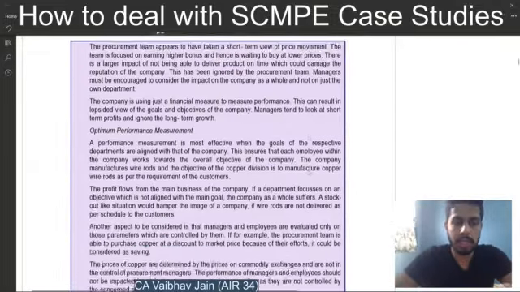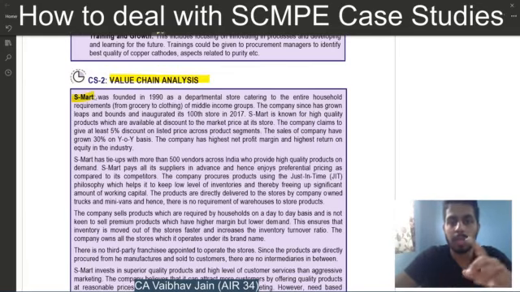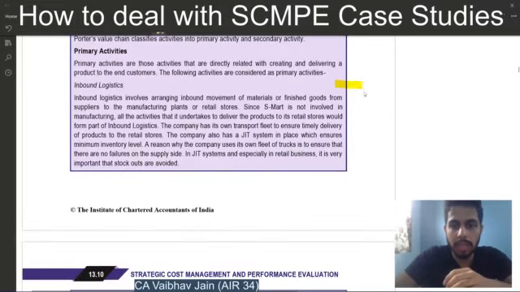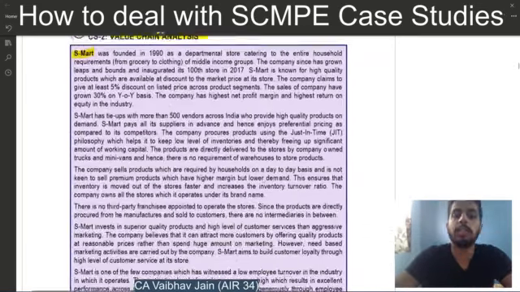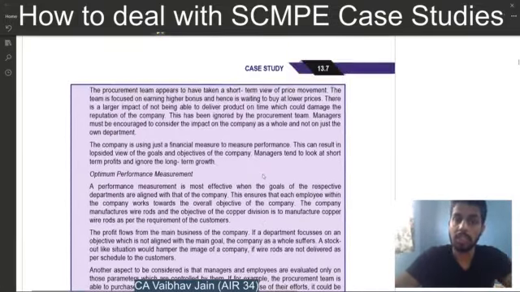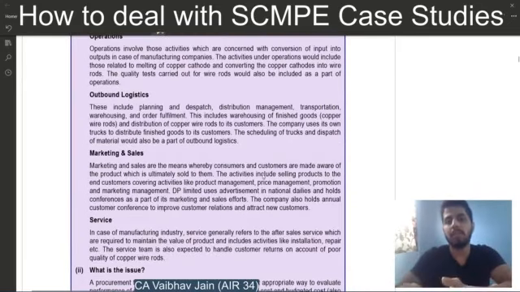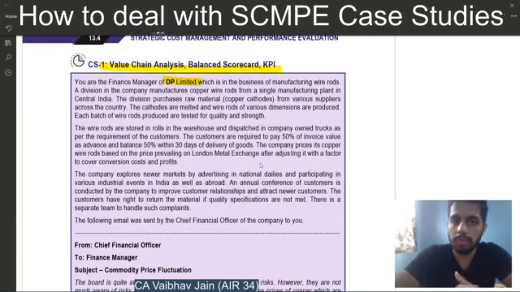Now I'll explain it. For example, if I take case study 2, it is again on value chain analysis of S-Mart. Now S-Mart is a service sector, I think. So in this case the inbound logistics will be a bit different here. So you have to identify the inbound logistics in the context of service sector rather than the manufacturing sector, which was the case of case study 1. So see, there are two questions on value chain analysis, but both the questions have different masala but the same headers. So you need to remember the headers and apply them in the context of the case study given in the exams. And now the fourth learning or the fourth recommendation is always do proper markings while reading case study.